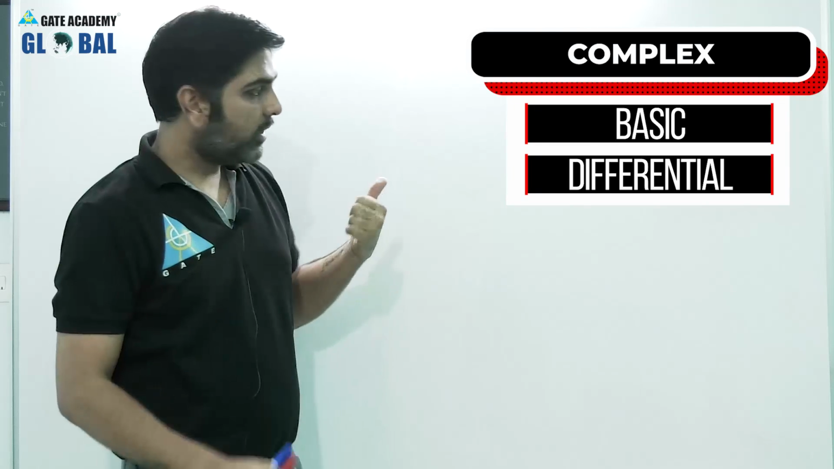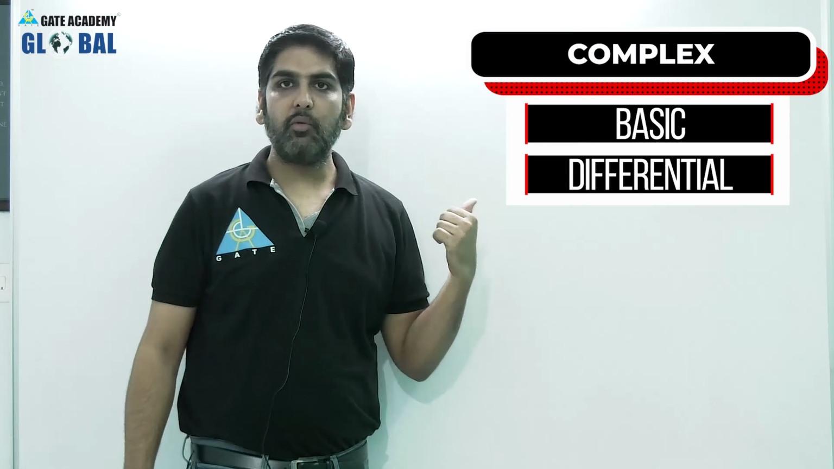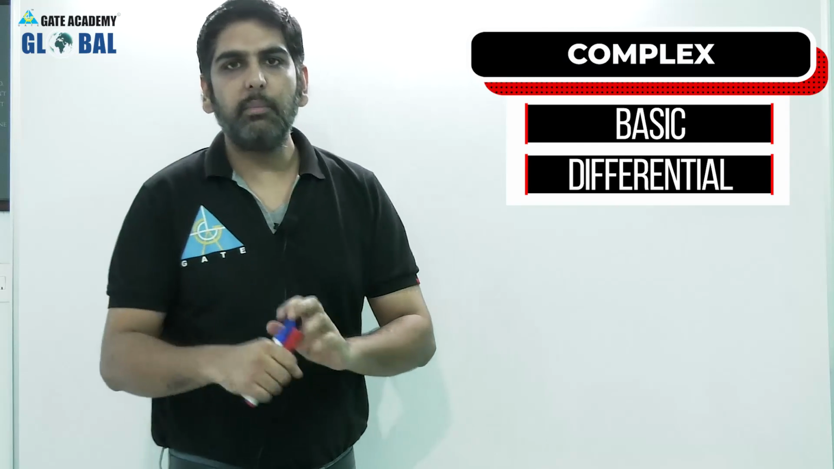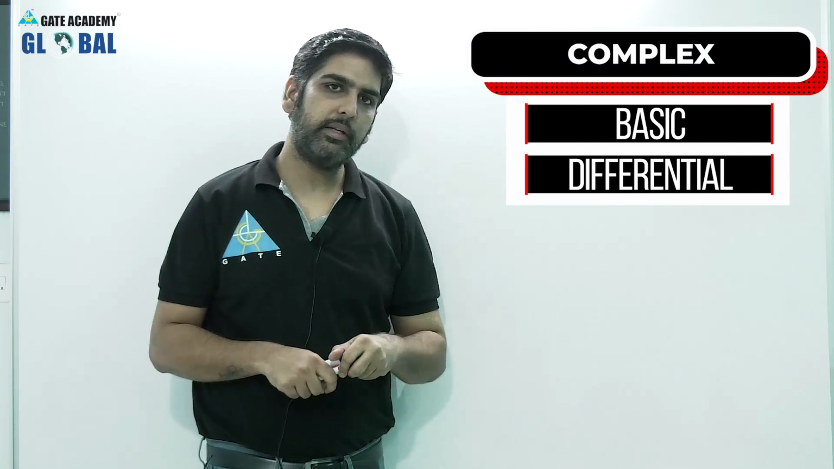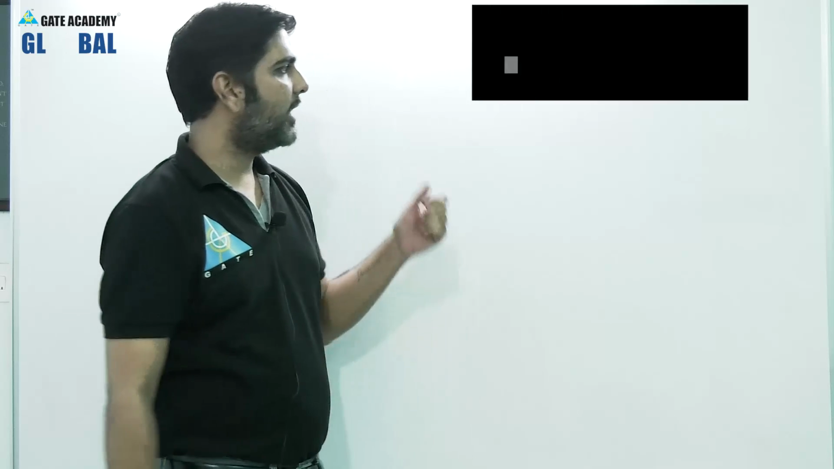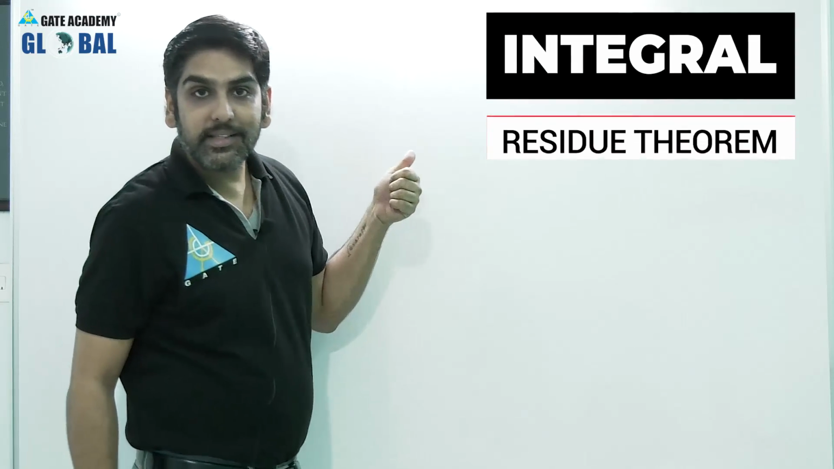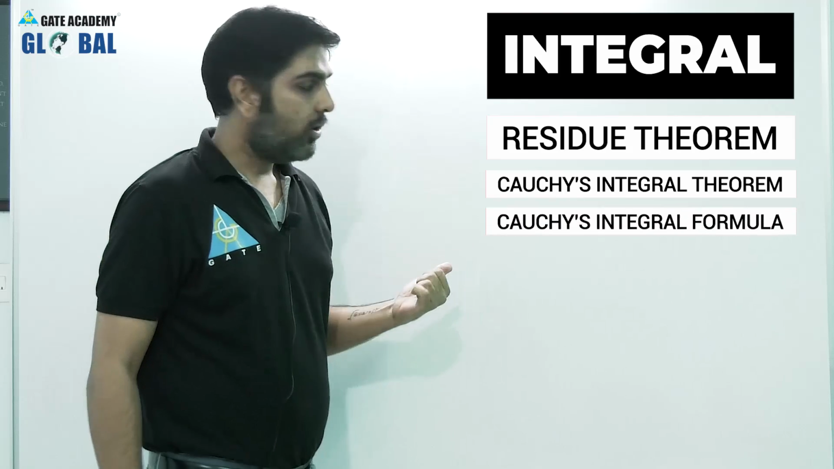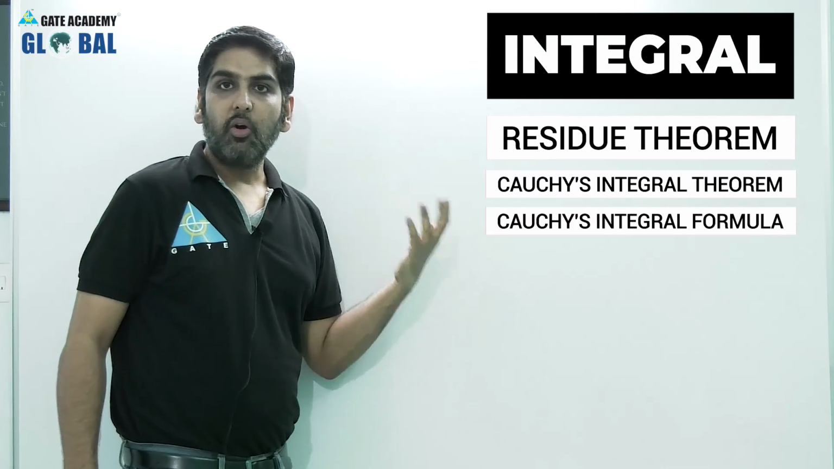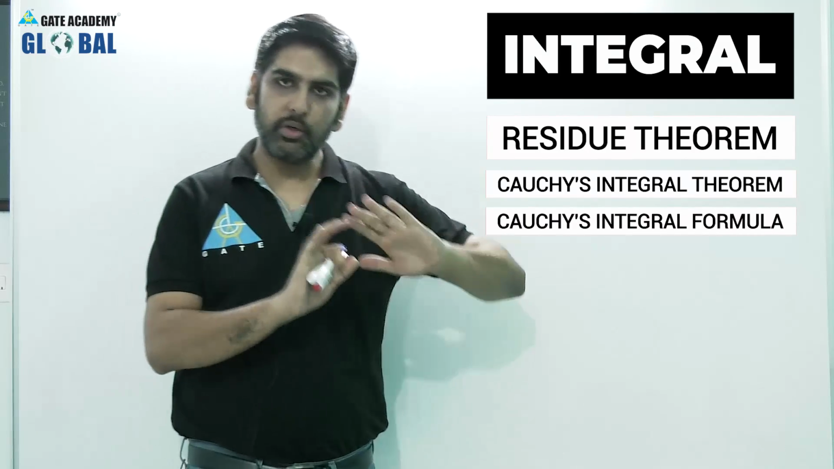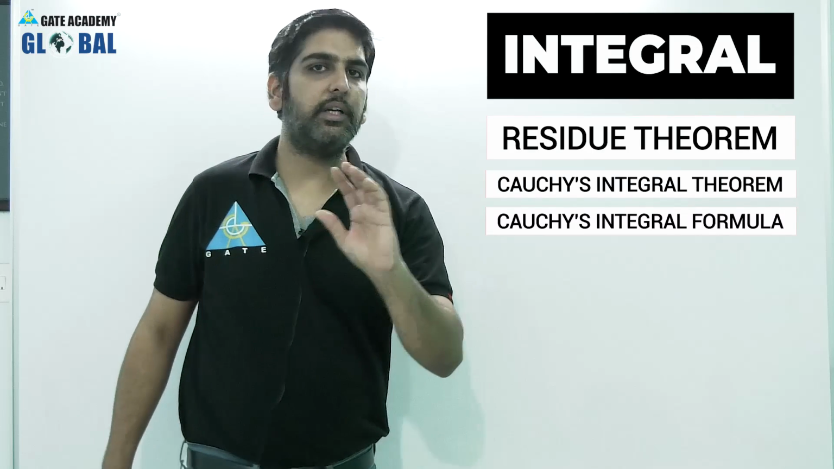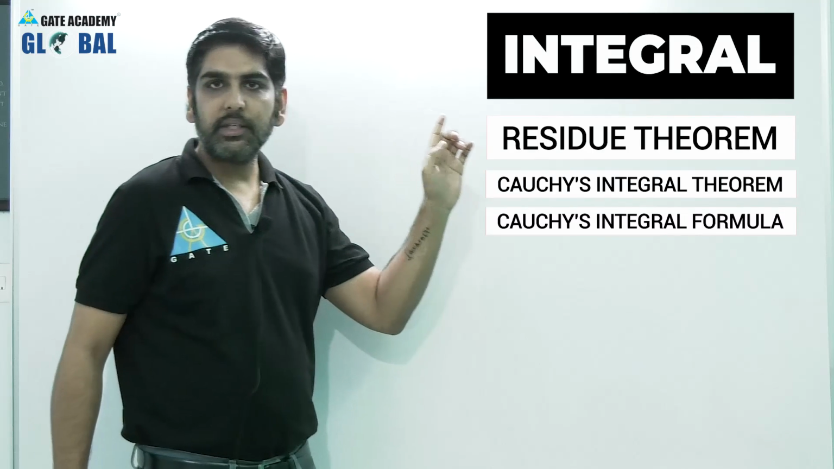What do we mean? It is nothing but the differentiation part of the complex. That's it. And in the integral part, dear students, what do we have? Number 1, the residue theorem. Second, Cauchy's integral theorem, Cauchy's integral formula, Cauchy's theorem. So residue theorem, Cauchy's theorem, Cauchy's integral formula, and again the complex integral. See at the top, complex integration.